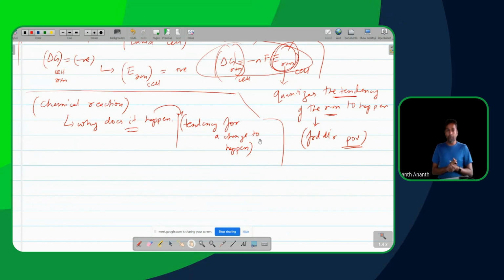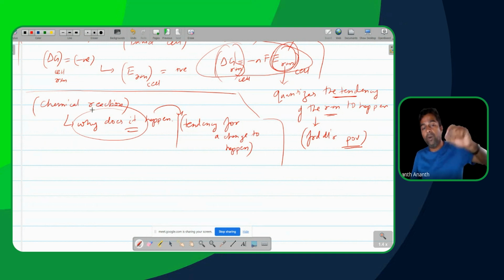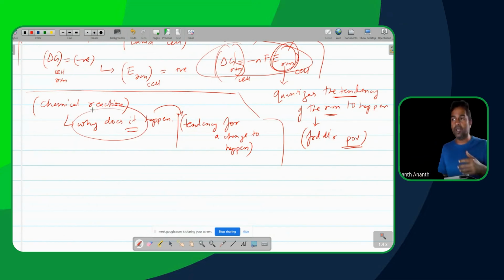So when you're studying a chemical reaction, you want to know why this particular reaction is happening at some point of time. You'll study multiple things about it. You'll want to know why it happens. Each individual reaction which happens has a unique reason why it happens, correct? If I'm looking at a combustion reaction, the combustion reaction has a different reason of why it happens compared to, say, the melting of ice.